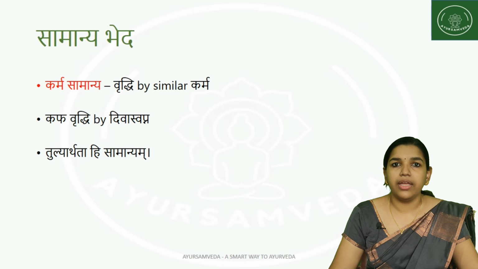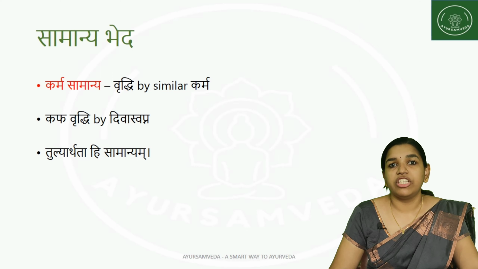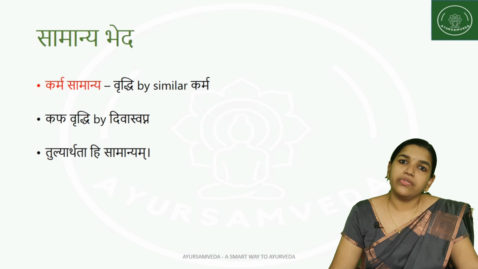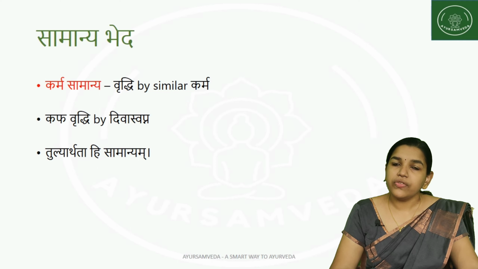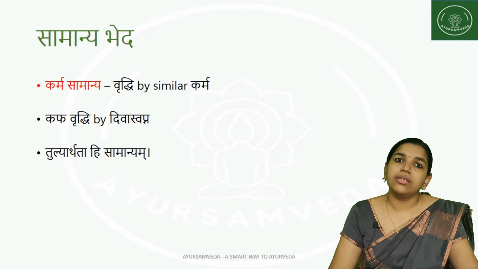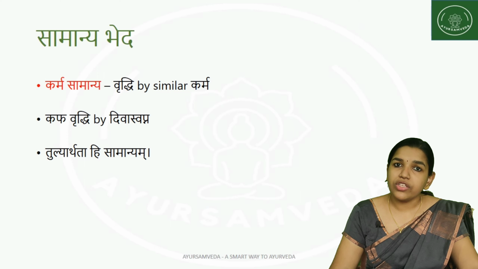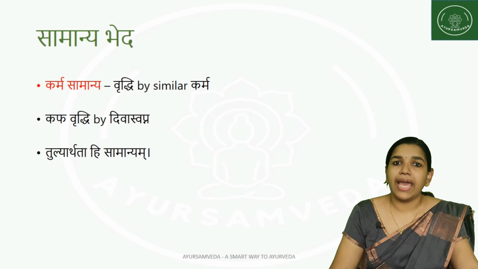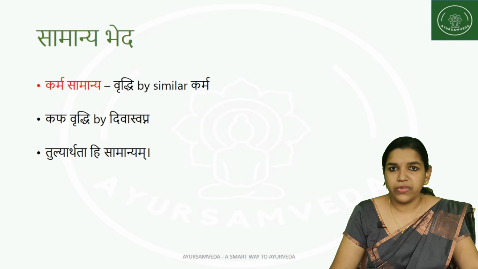Then Karma Samanya. Here the karma is similar, or by that karma the vriddhi is happening. For example, by doing the Diva Swapna, Kapha vriddhi will be happening. Because of that particular action, the dosha or dhatu or mala is getting increased. Such type of karma which is helping us to increase something is considered to be Karma Samanya.